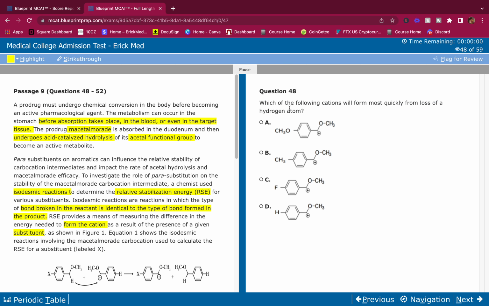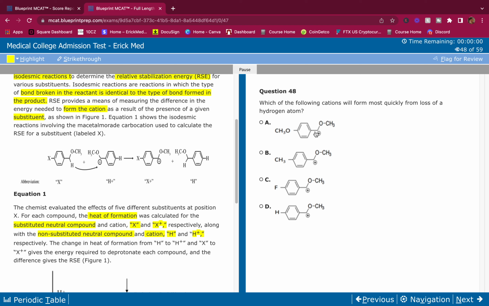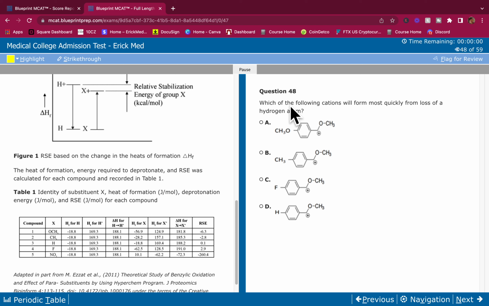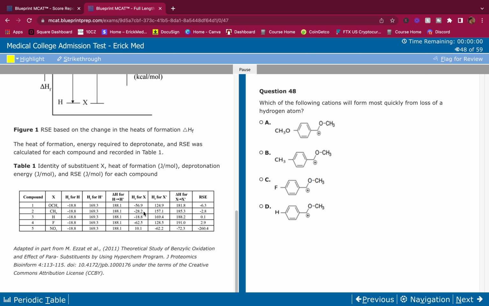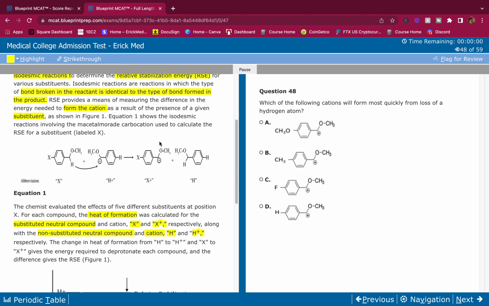Which of the following cations will form most quickly from loss of a hydrogen atom? So we have to look at the energy required to form this cation. They should have said according to Table 1, that would help. Let's see, what is this here? Well, this is the X plus, I believe, right? That's what the substituent with the cation is. Let's double check here: substituted neutral compound and cation. So X plus. That's the X plus.